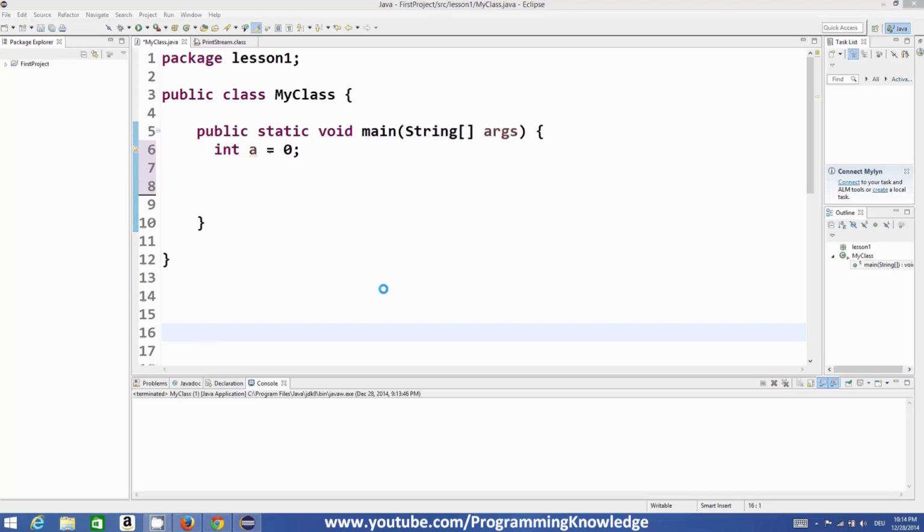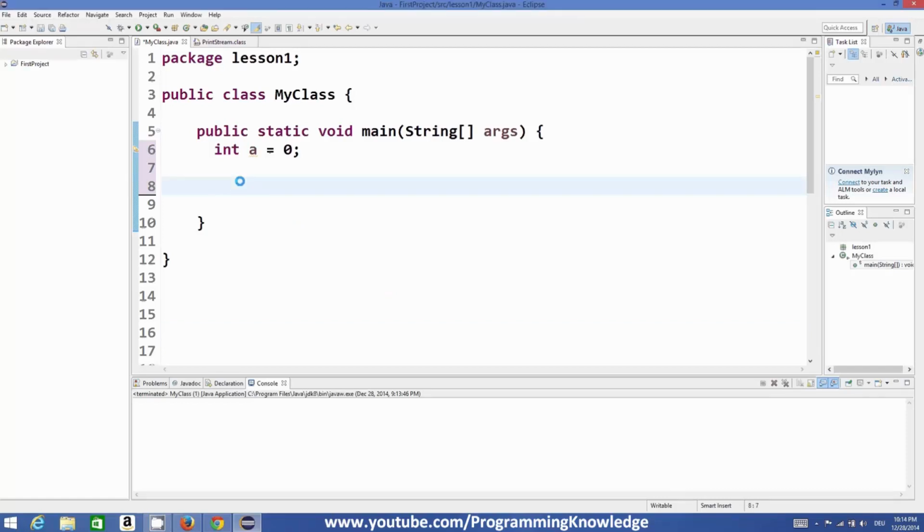So first of all, what is a loop? A loop is a piece of code or statement which executes some block of code again and again until some condition is met. So for example, you want to execute some block of code again and again in Java without rewriting it. Loop will help you to do exactly the same.